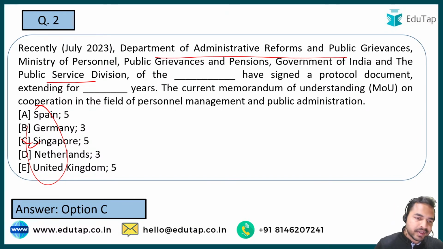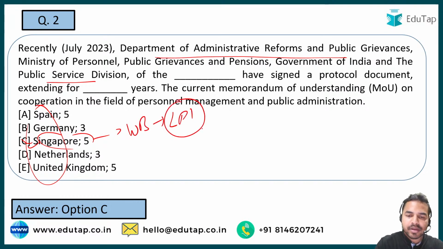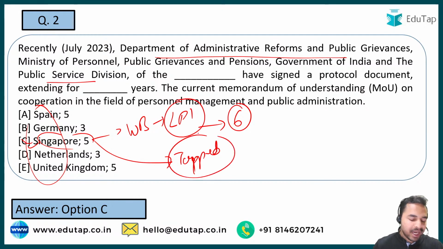So guys, when we talk about Singapore, let me tell you that recently a very important report was launched by the World Bank, and the name of the report was Logistic Performance Index. This report basically assesses the logistic performance of the countries across 6 different parameters, and in that particular index it was Singapore which has topped the LPI. Okay, so Singapore topped the LPI.